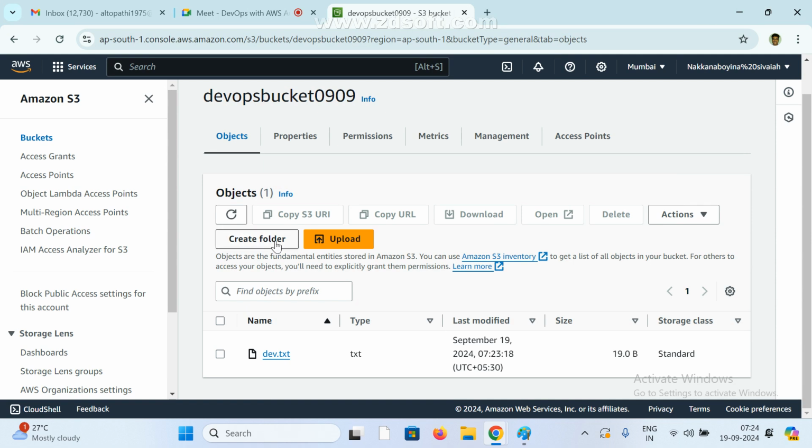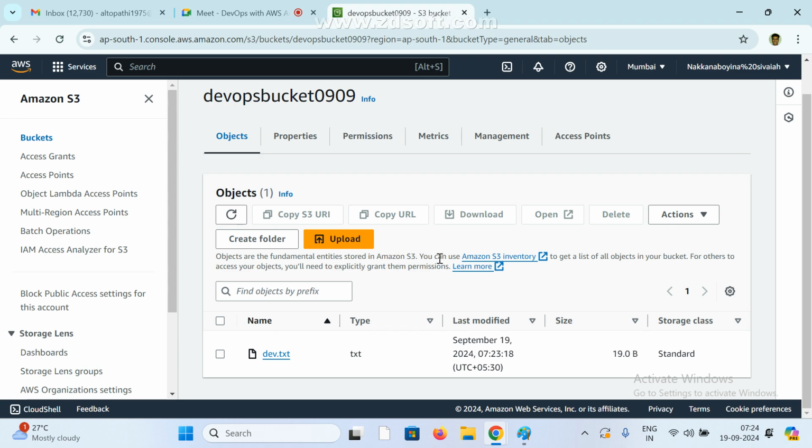Clear? Anyone any doubt here? What is the difference between a folder and a file? A file means one particular file. A folder means it contains many files, and a folder can contain folders also.